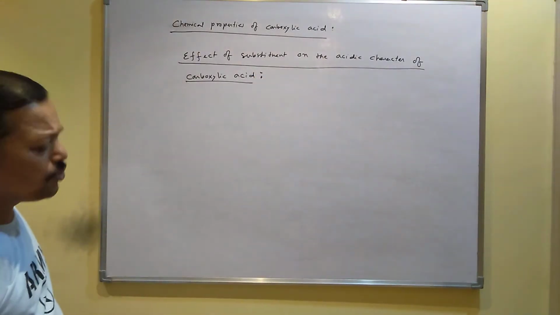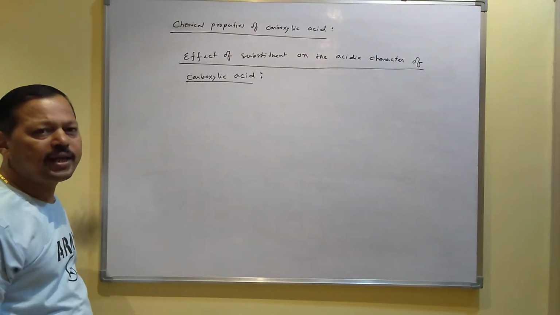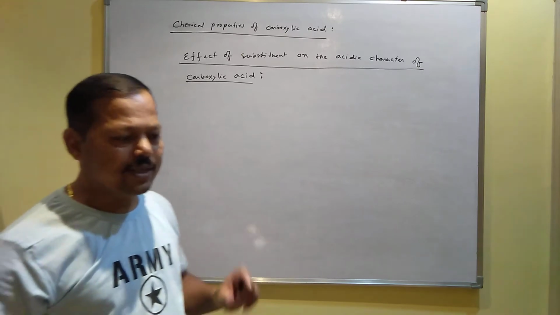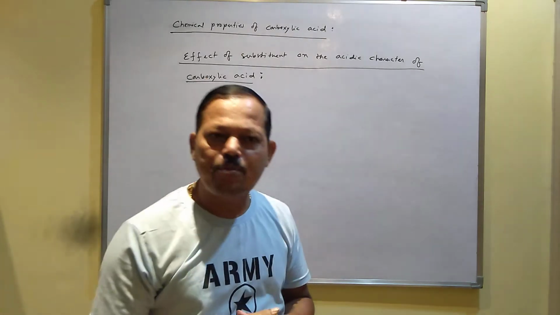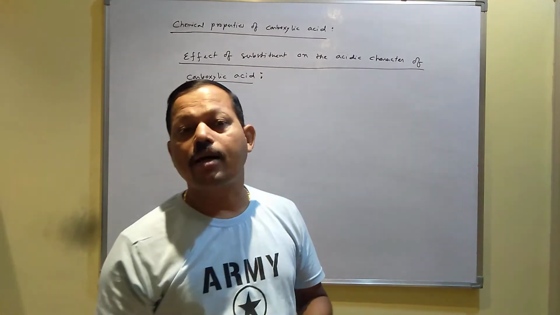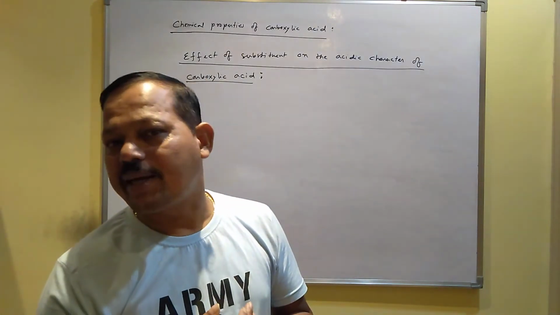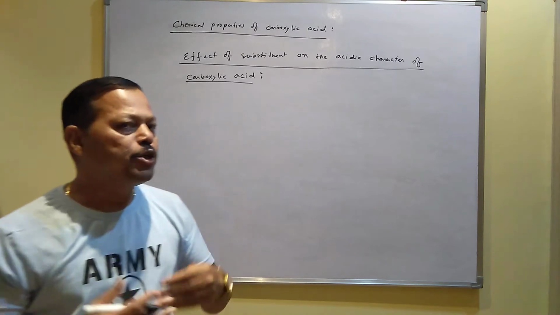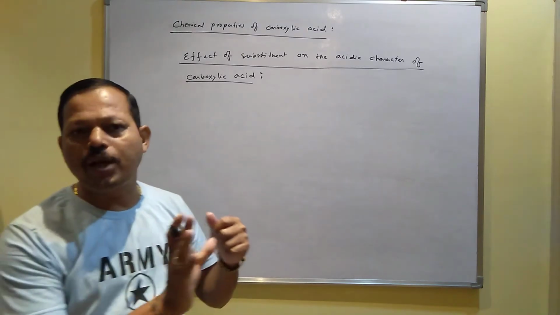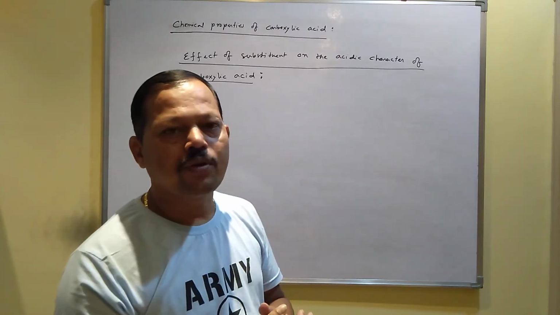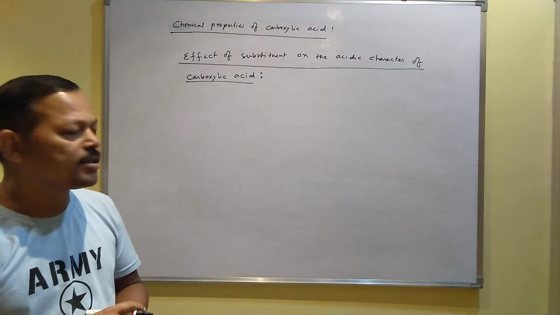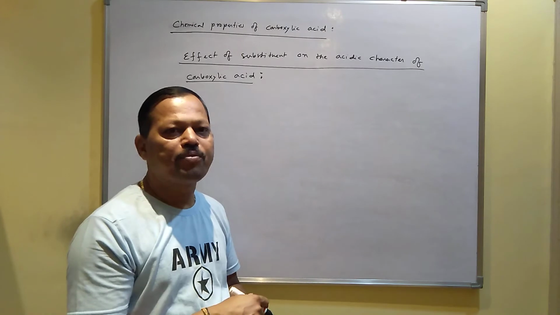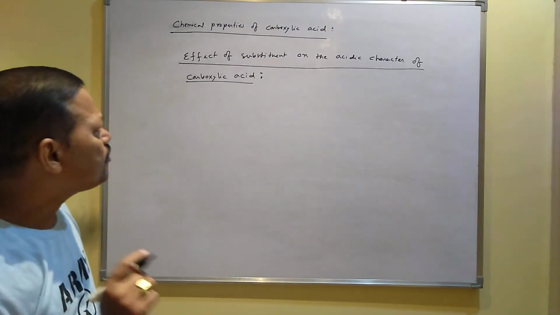Now here one thing you should know: a carboxylic acid may contain some electron donating group, plus effect group, and a carboxylic acid may contain some electron withdrawing group, minus effect group. Due to the presence of this electron donating or withdrawing group, the acidity of the carboxylic acid changes. Some will be more acidic, some will be less acidic.